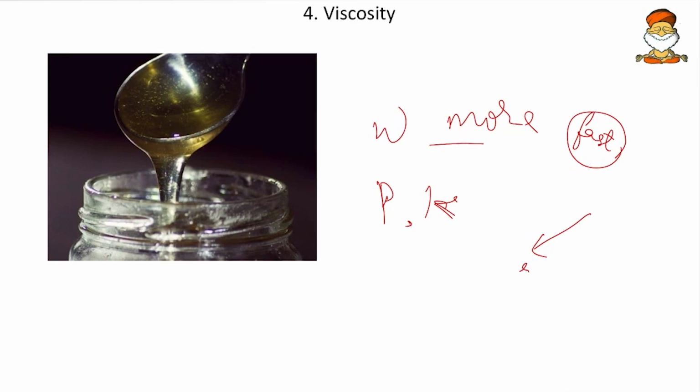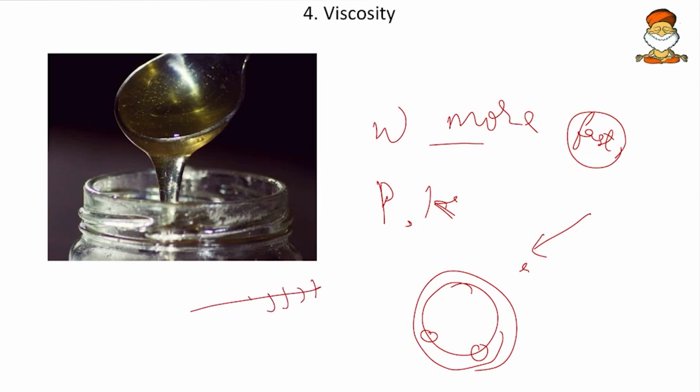Because the water's molecules are round in shape. We know the molecular structure of water: one big atom of oxygen and two small atoms of hydrogen. So this somewhat rounds up to the spherical shape of the water molecules. But the molecular structure of petroleum is a carbon chain, and even kerosene is a carbon chain.